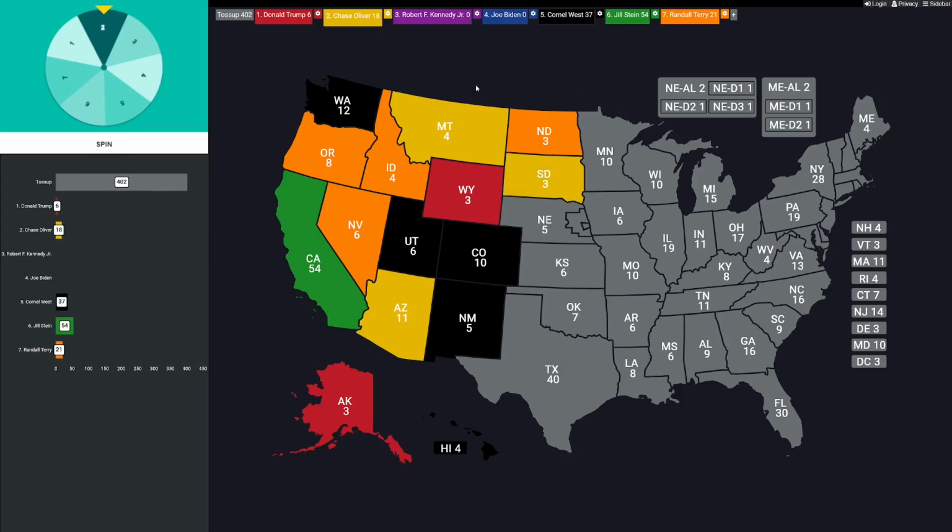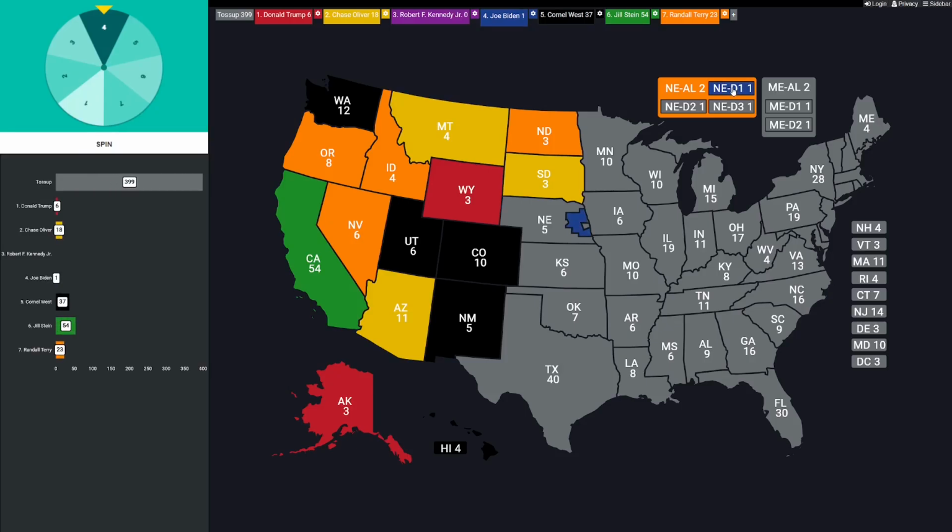Next, Nebraska. First we do at large, 2 electoral votes. And we've got number 7. That's going to be Randall Terry of the Constitution Party. Now we can do Nebraska's first congressional district, just 1 electoral vote. Number 4, that's going to be JB, Joe Biden, with his very first electoral vote.